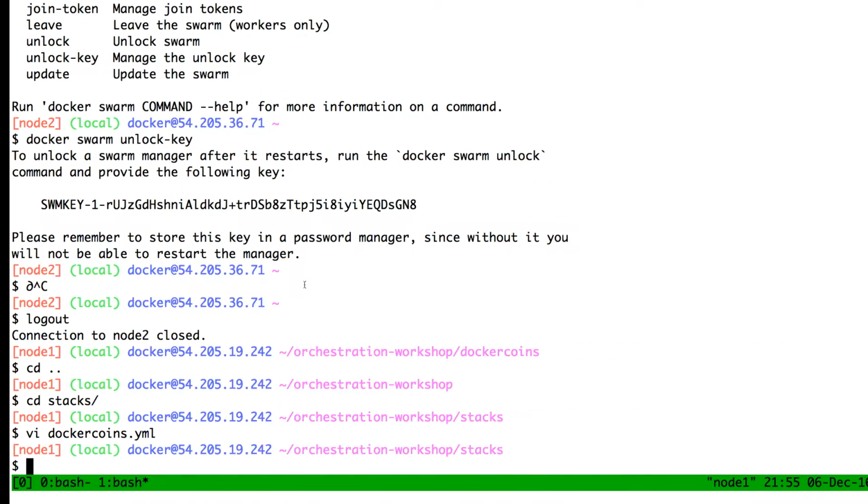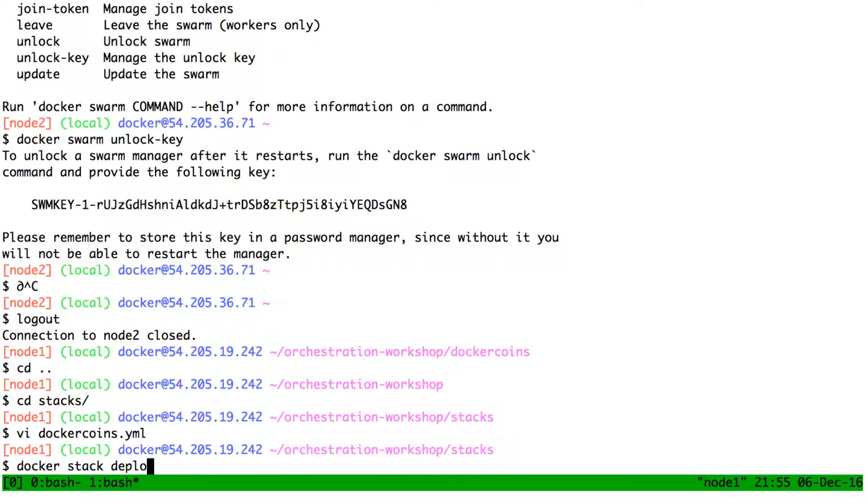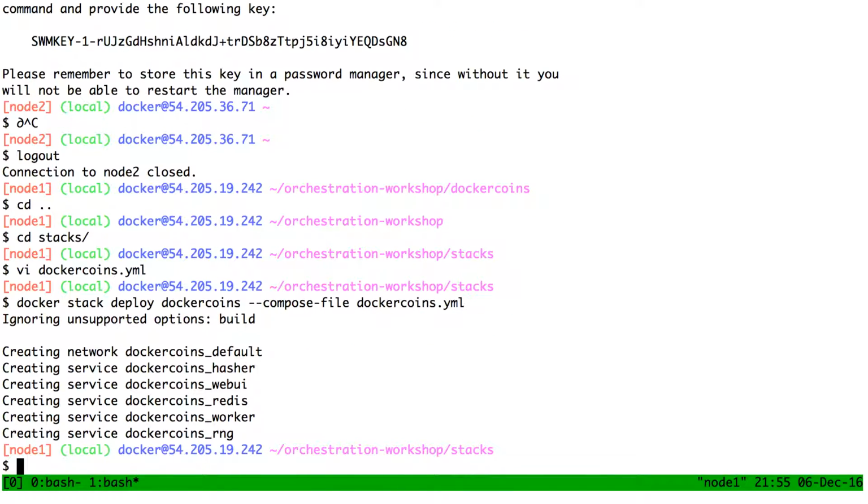With that syntax, so docker stack deploy dockercoins --compose-file dockercoins.yaml. And that was really the interesting part, because this is definitely simpler than the docker service create redis, and then the for loop to do the docker service create with each service, and then publish the port, and etc., etc., etc.